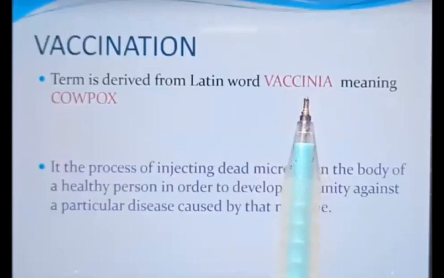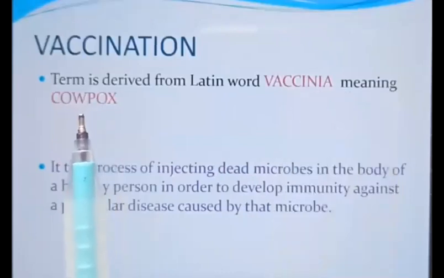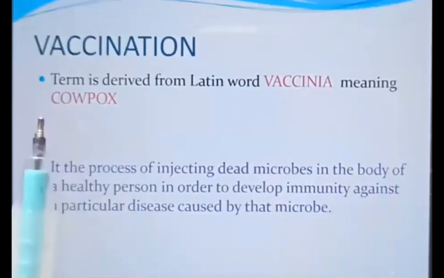So once again, the vaccination term is derived from the Latin word vaccinia, meaning cowpox. It is a process of injecting dead microbes in the body of a healthy person in order to develop immunity against a particular disease caused by that microbe.